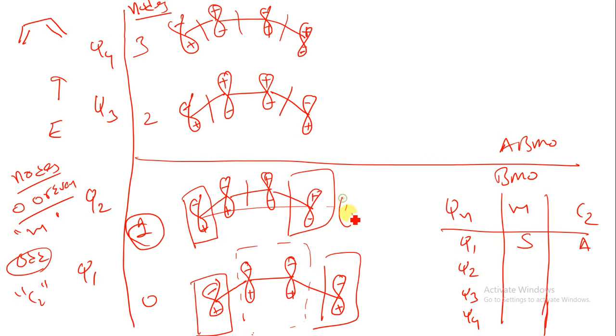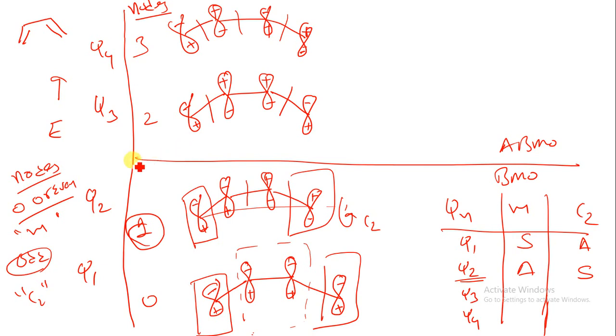If I rotate by the C2 axis, what will happen? Minus and minus will not be there; the minus and plus signs will differ. So here we have minus, here we have a plus. So we can say that the C2 axis is present. So what do we have to write down for psi 2? For psi 2 we write down the C2 axis as symmetric and the mirror plane as asymmetric.